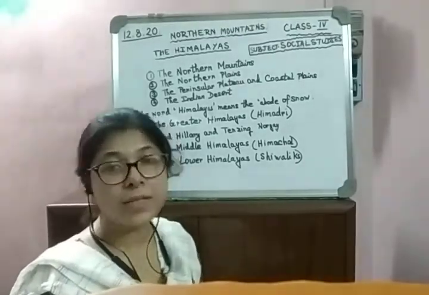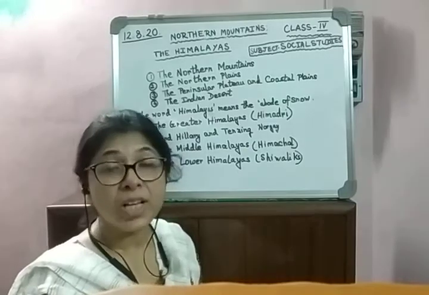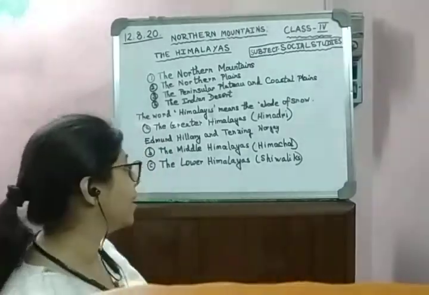Terrace farming is practiced in the Lower Himalayas. The foothills of the Shivalik is known as Terai.